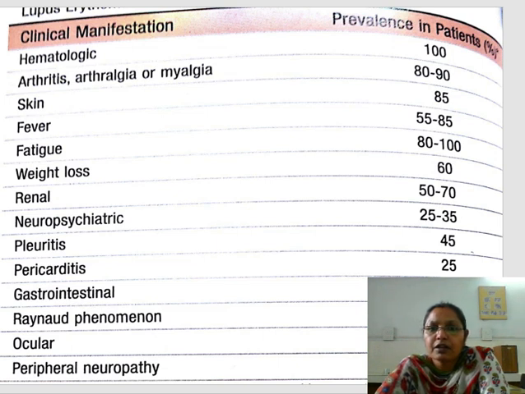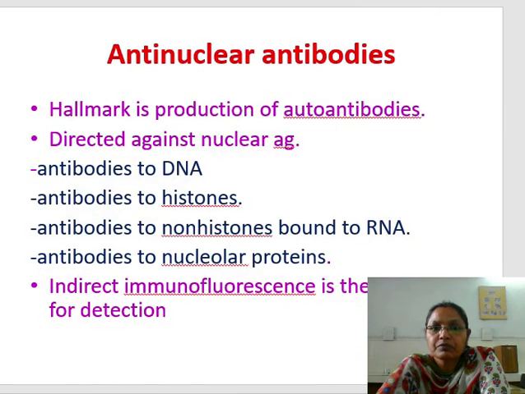If we see the prevalence of the clinical manifestations in the patient, we see that the most common are the hematological presentation and fatigue. After that, there is arthralgia, myalgia, skin involvement, like different rashes, butterfly rashes, and all other symptoms in decreasing frequency.